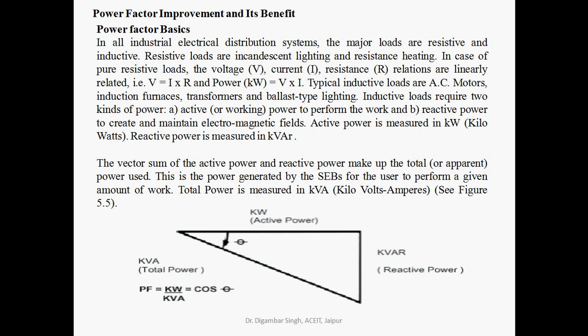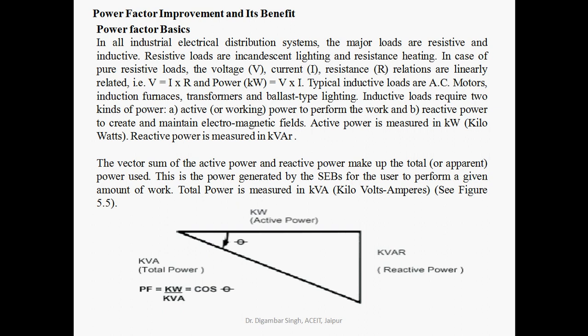In the case of pure resistive load, voltage V, current I and resistance R are related linearly, that means V is equal to IR and power P is equal to VI. Typically inductive loads are AC motors, induction furnaces, transformers and ballast type lighting. Inductive loads require two kinds of power: active power to perform work, and reactive power to create and maintain the electromagnetic field or maintain the voltage.